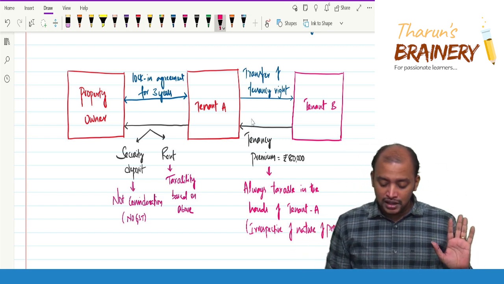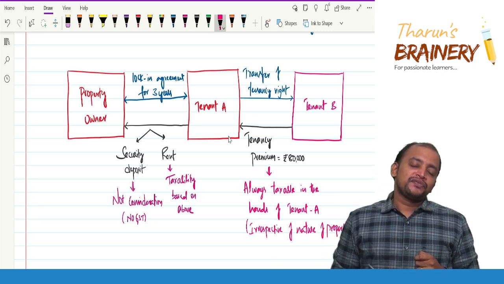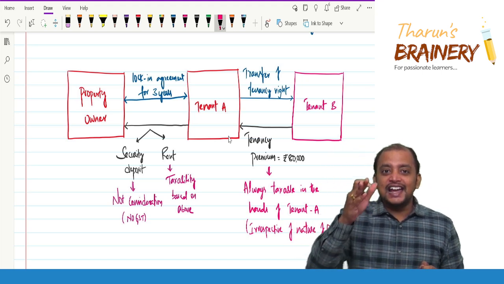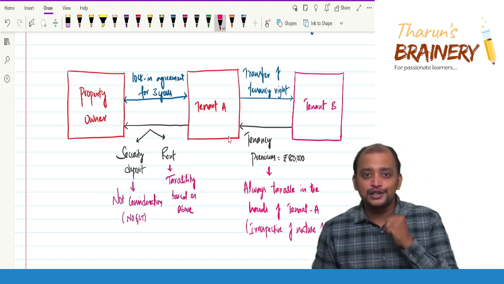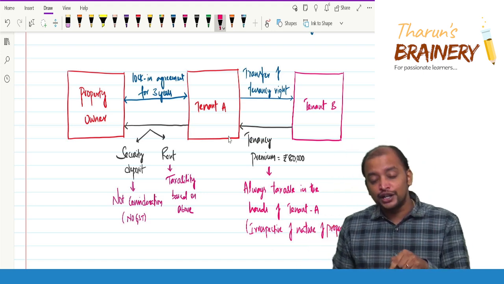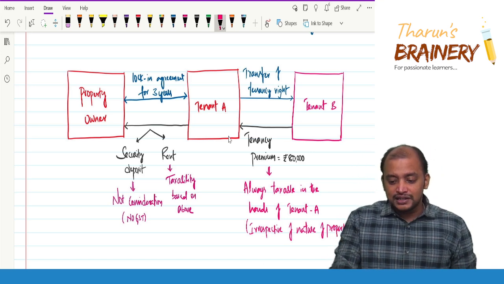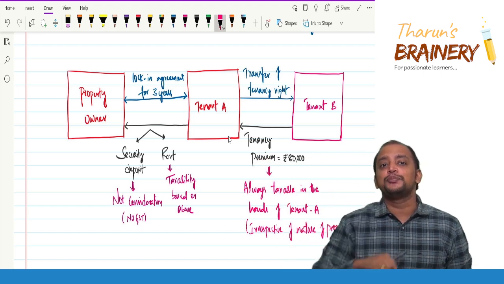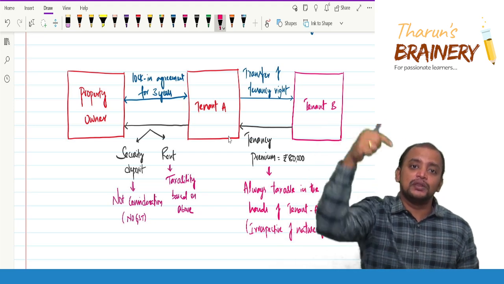Got it? Now the property owner will have a fire in his belly that tenant A got the premium but he is not getting any benefit. So the property owner puts a condition on tenant A. Within these 3 years, if you transfer the tenancy right to any other person and if you receive some tenancy premium, 40% of the tenancy premium you should share with me.